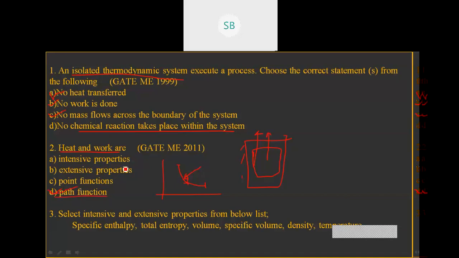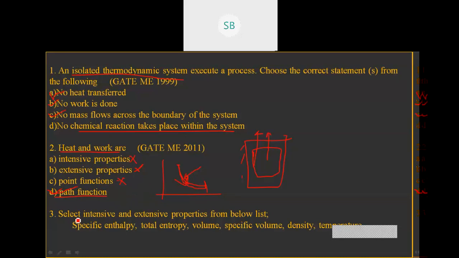Those are not intensive properties, nor extensive properties of a system. This is not a point function, because whatever heat interaction or work interaction happens from system to surroundings depends on the path that the system follows. So that's why heat and work are path functions. Yesterday we saw that.